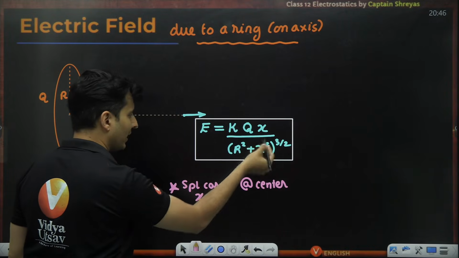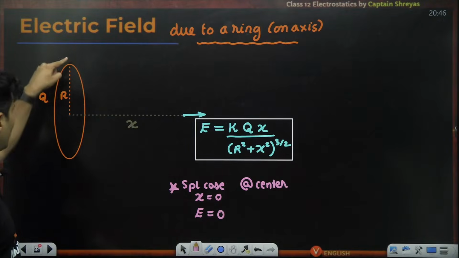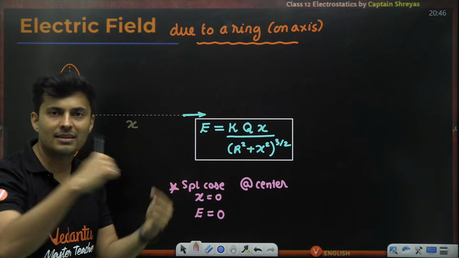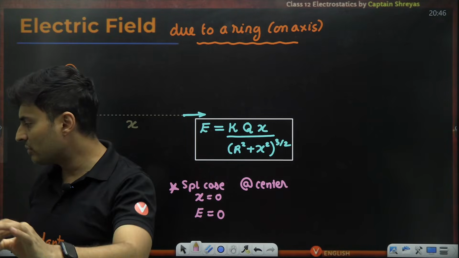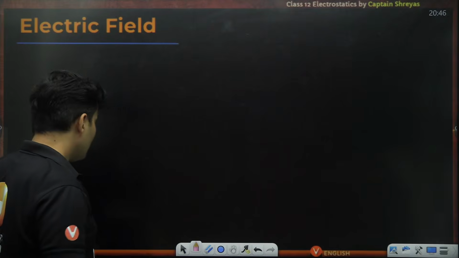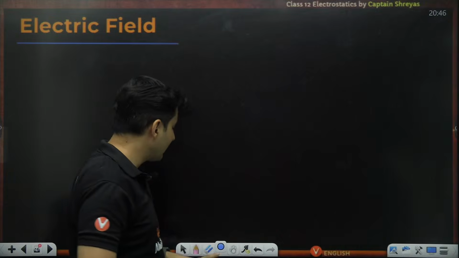If x is 0, forget anything else, the electric field will also be 0. Makes sense, because the fields from everywhere will act and end up cancelling out each other. So if you have a complete circle and you are at the center, the field will cancel.